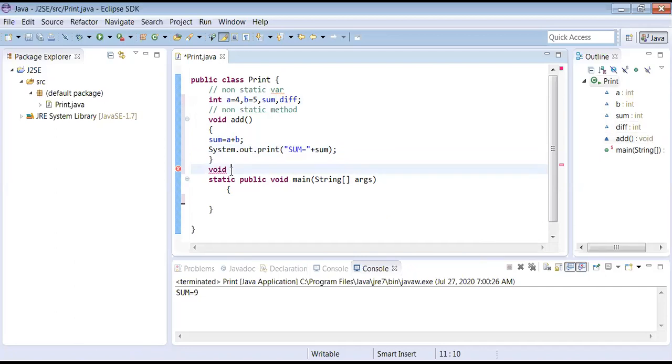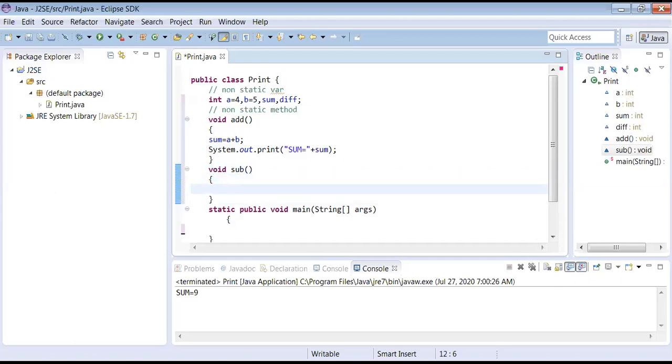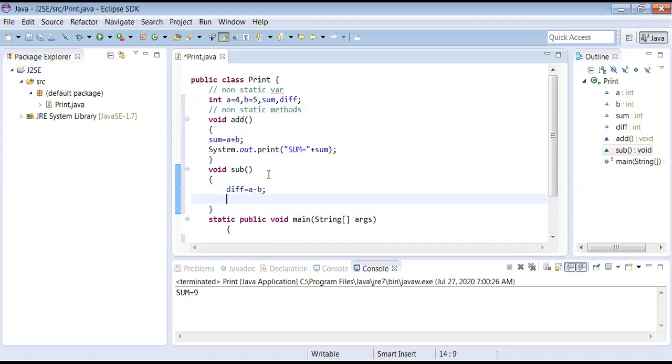Diff is already there, so let me take another name, that is subtraction, sub. Void sub. That is again a user-defined method. Diff is equal to a minus b. This is also non-static. Both are non-static methods. Done. Now I want to display. Display means the same: System dot out dot print.